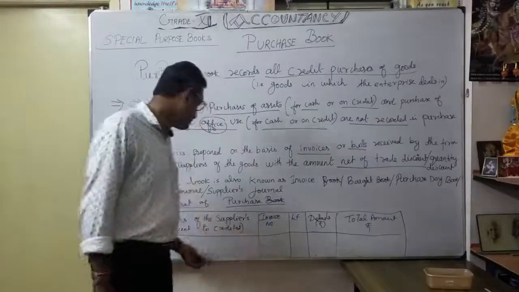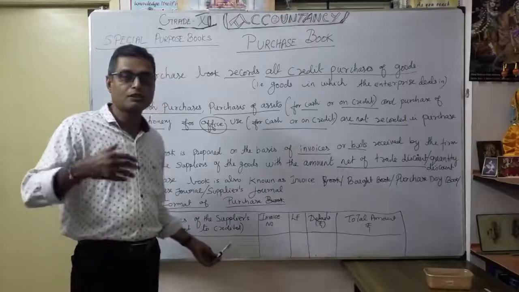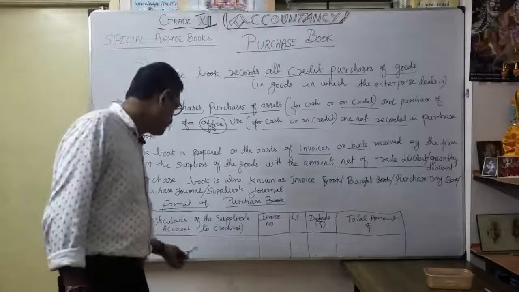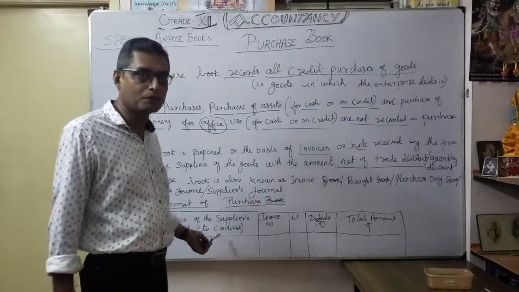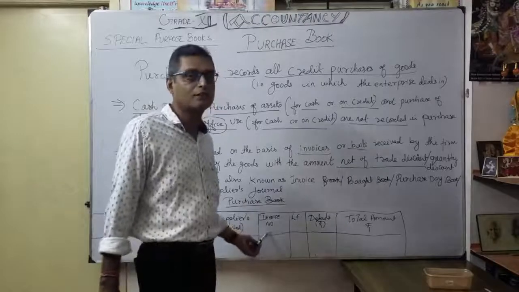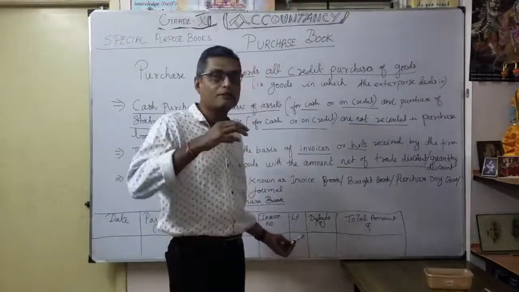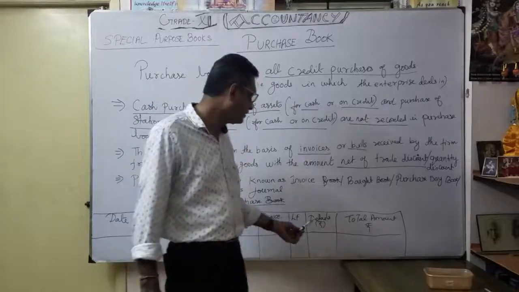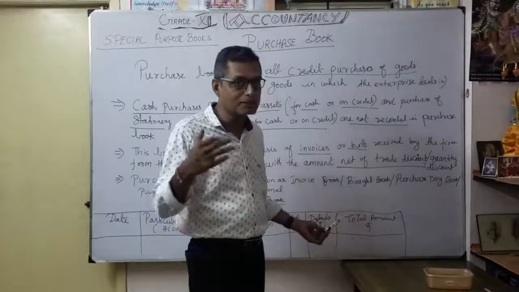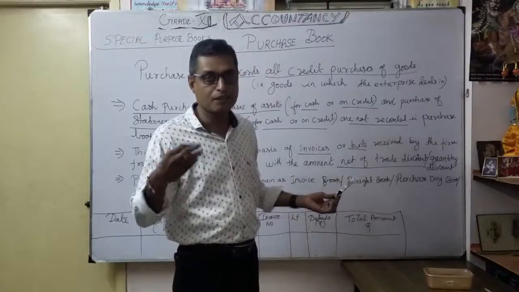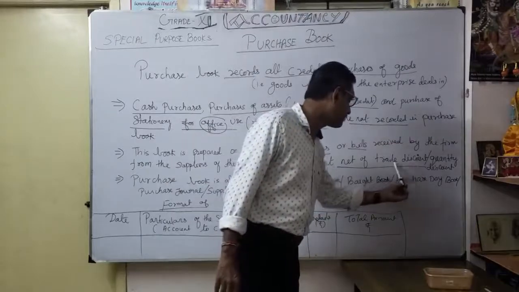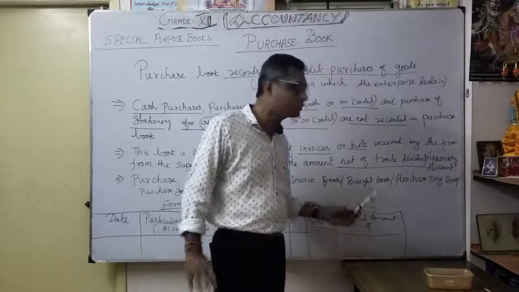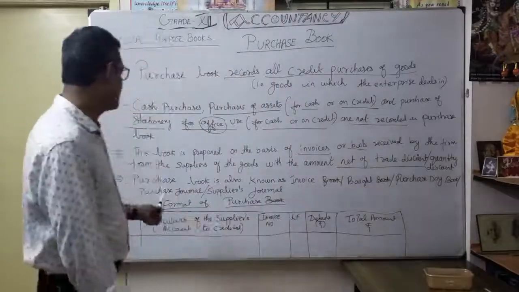Then the invoice number. Here we can write the description of the goods. So what are the goods you are going to buy? Description of the goods here and the supplier name. Under supplier name, you mention what things you are going to buy from the particular supplier. Then you mention the invoice number. Here the ledger folio, the page number where you are going to post later for the particular supplier. Then details. Here you have to mention whatever your purchase quantity is, less any trade discount. Correct. Here you mention trade discount or quantity discount. So in the outer column you will get the total amount. That's the format of our purchase book.